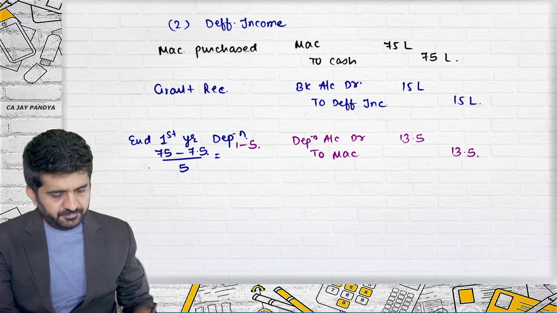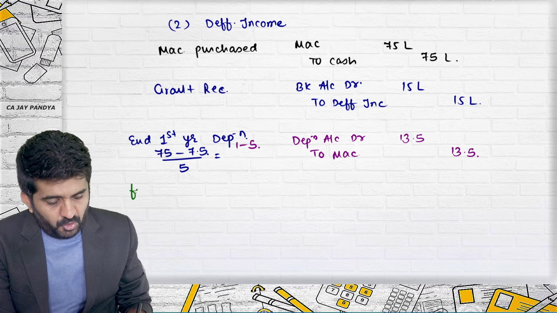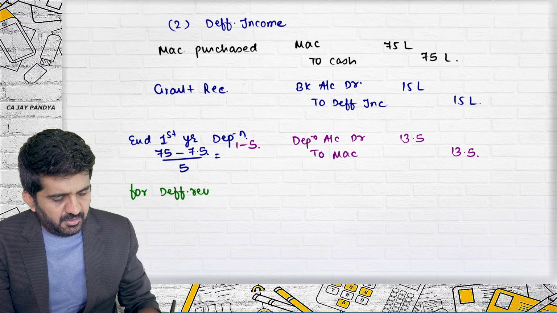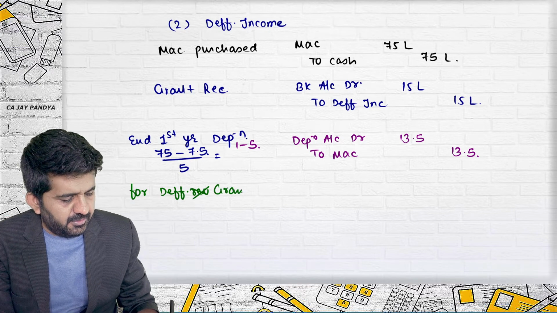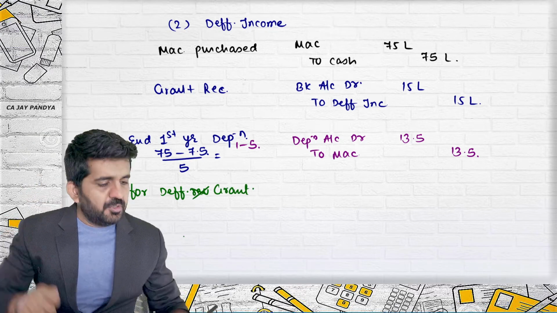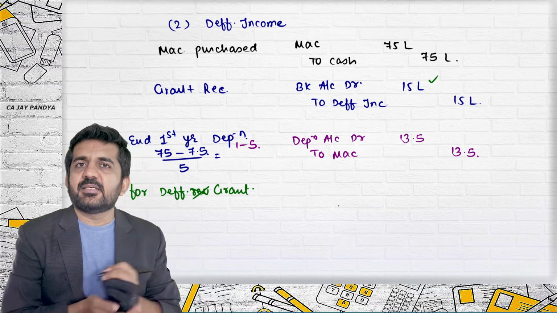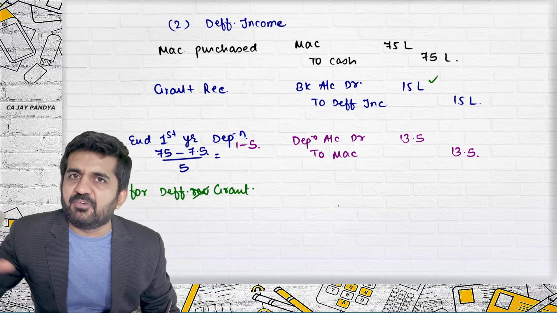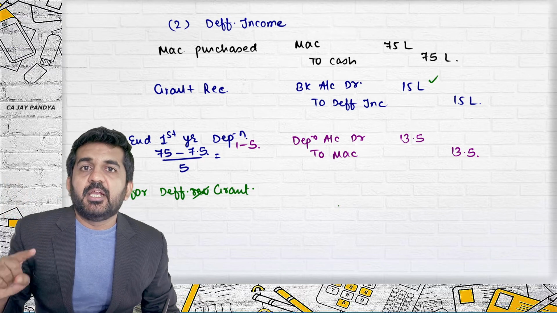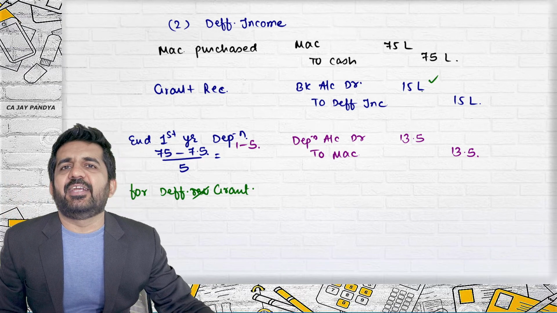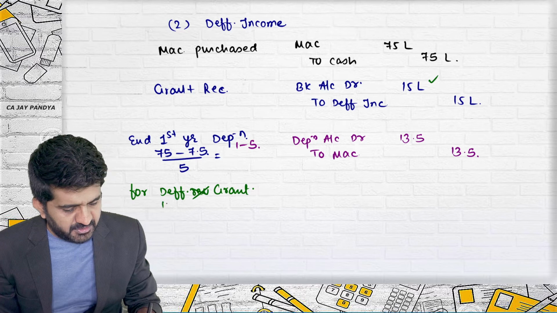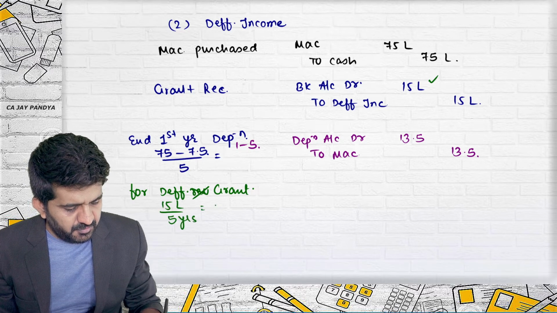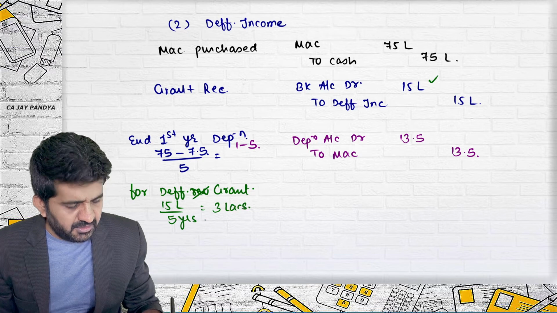All right. For a deferred grant, you have received a grant of 15 lakhs, which will be useful for 5 years because your machinery has a useful life of 5 years. It is logical to credit the profit and loss account every year by 15 lakhs over 5 years, which is nothing but 3 lakhs.